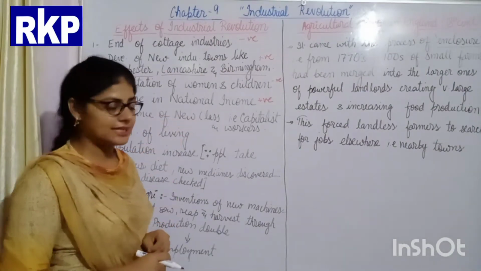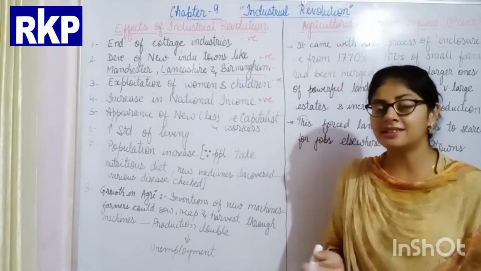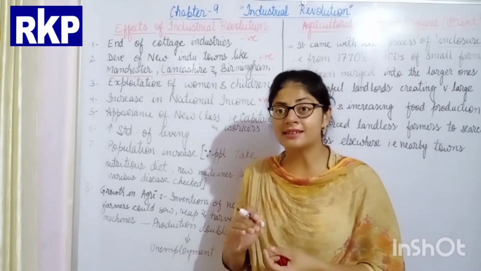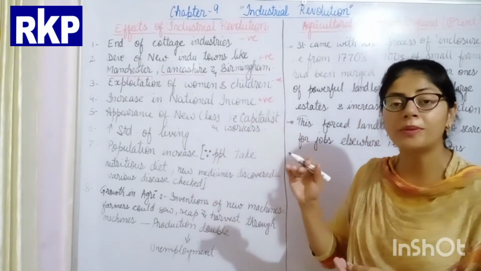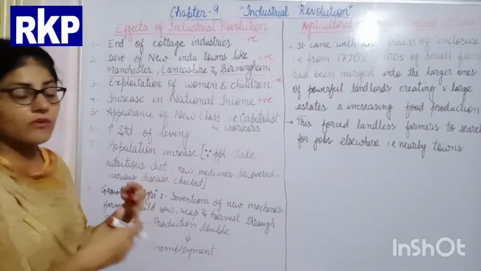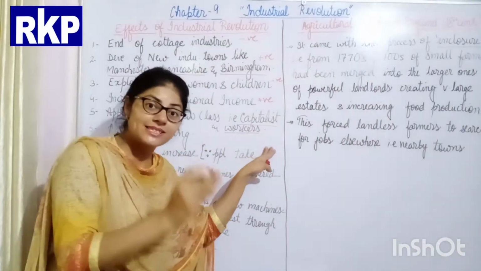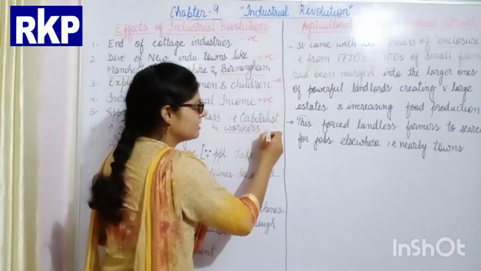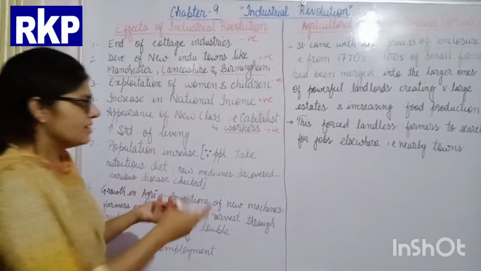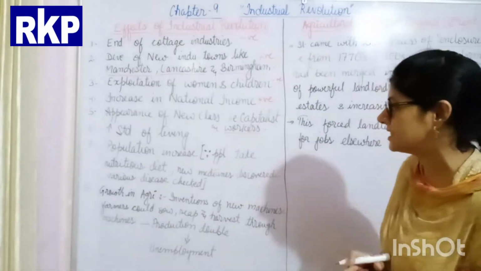Appearance of new classes. Two new classes now emerged in England. Earlier you have seen that in European society there were mainly three classes: first, second and third, which consisted of the clergy, the nobility and the middle class. But now there is the appearance of new classes, that is the class of capitalists and the workers. Capitalists were the industrial owners, while workers were the ones who worked in the industry. So this is a neutral effect. There is nothing positive or negative in this.